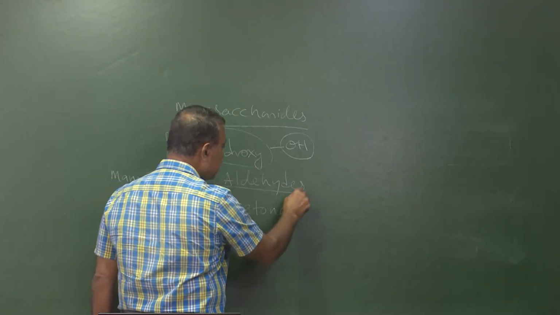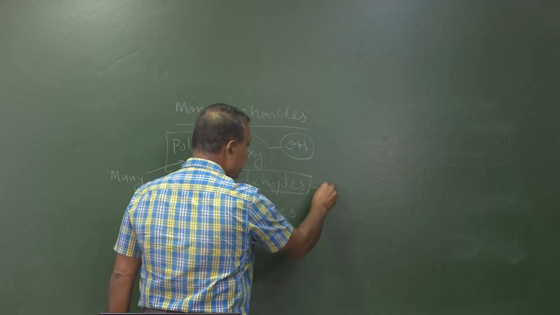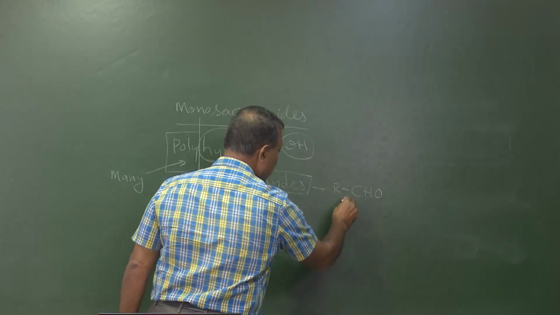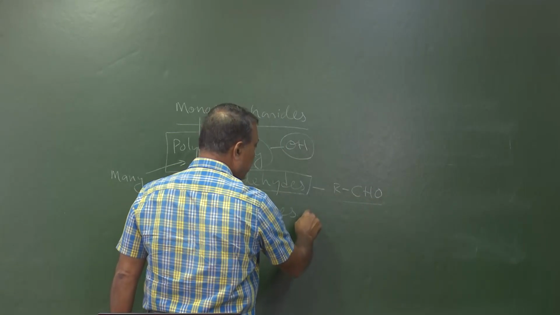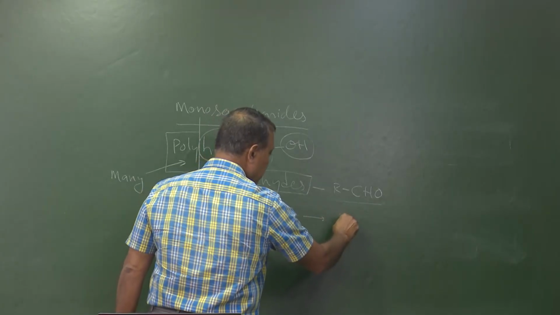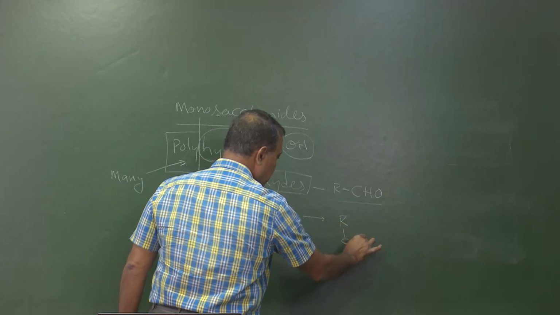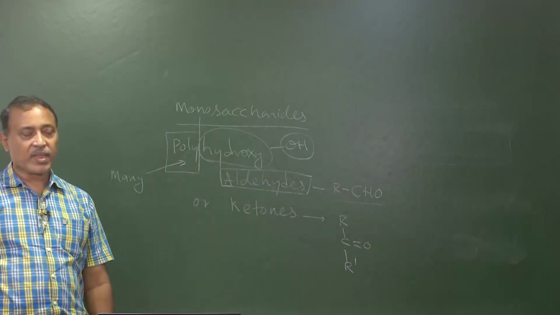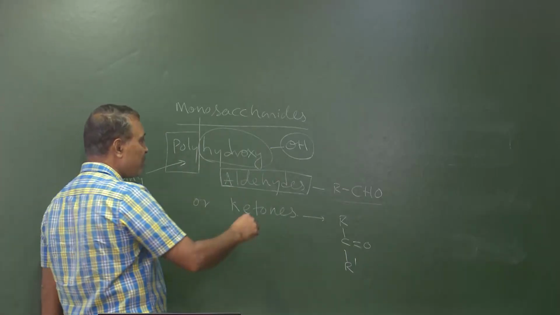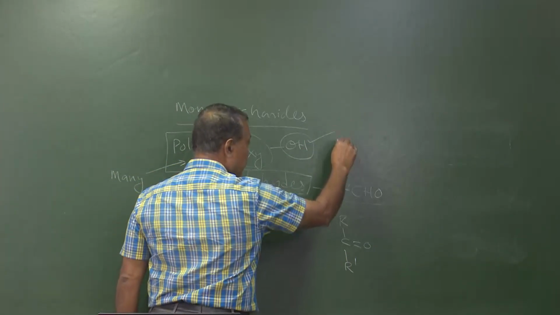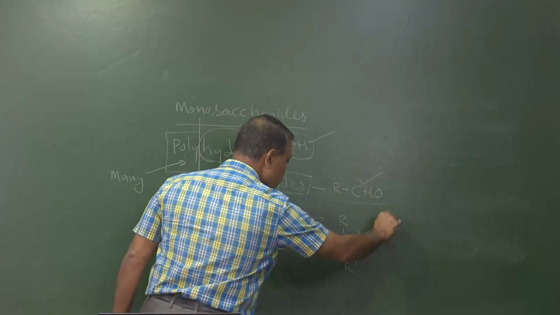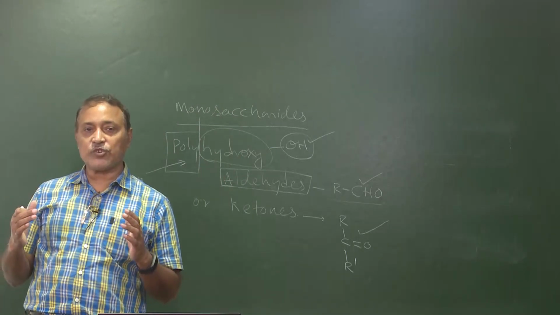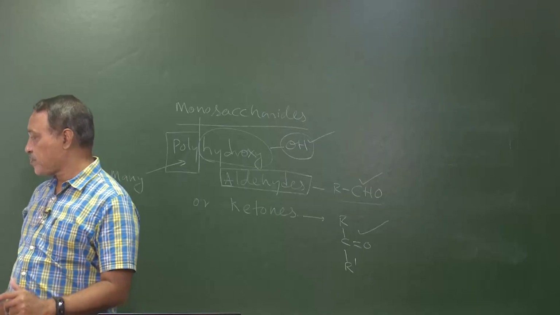Then aldehyde is CHO. If a CHO group is there, that is called aldehyde. And ketones are this. So there will be hydroxyl groups and an aldehyde group or ketone group in the molecule. If that happens, then we consider it a monosaccharide.